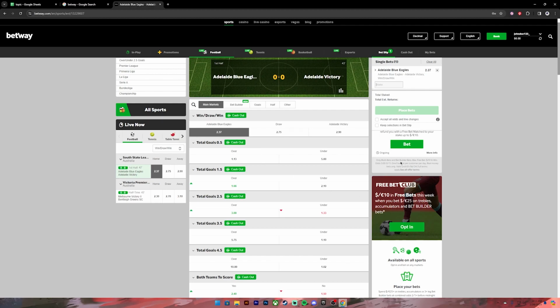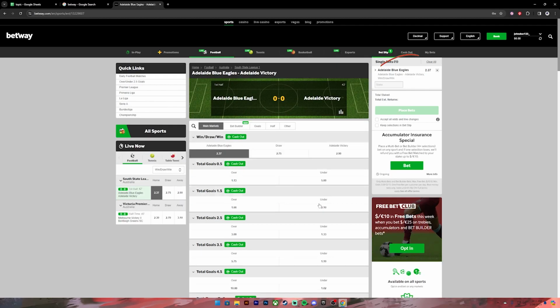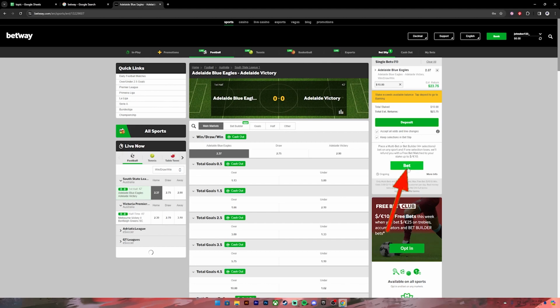You can choose as many as you want, and once you have selected one, on the right hand side in this box you'll have to enter your stake. So enter your stake, and then you'll have to select this checkbox and this checkbox, and at last click on this button where it says bet.